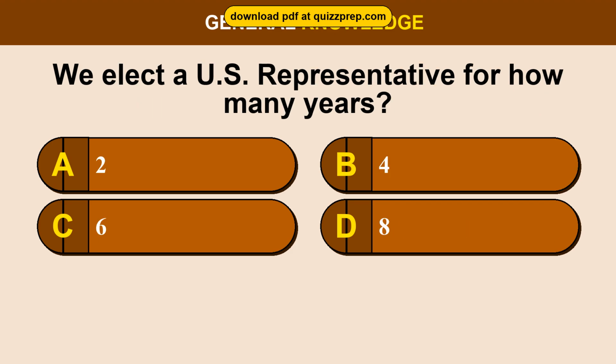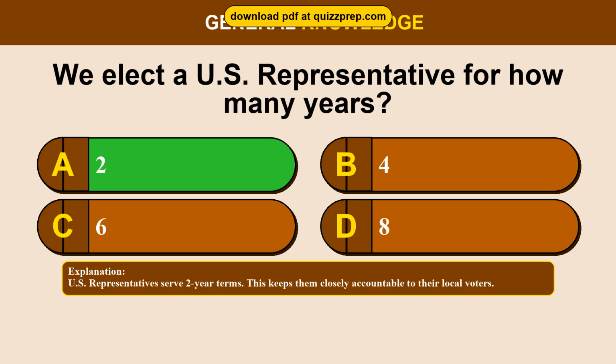Question 53. We elect a U.S. representative for how many years? Option A 2, Option B 4, Option C 6, Option D 8. The correct answer is option A, 2. U.S. representatives serve 2-year terms. This keeps them closely accountable to their local voters.